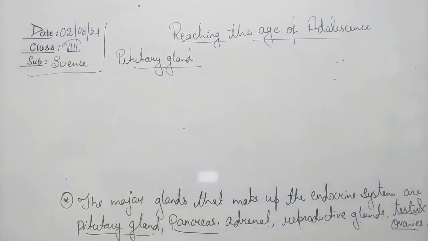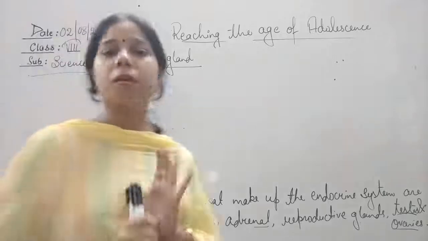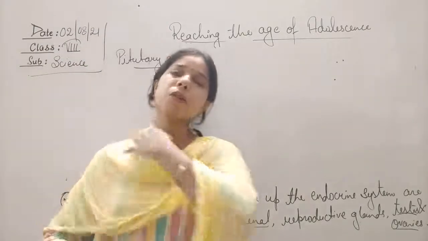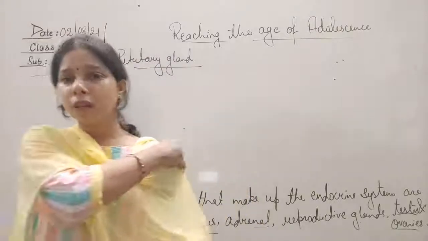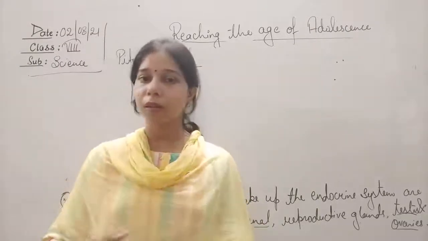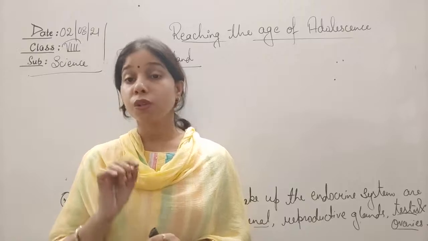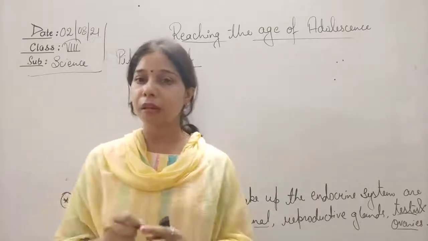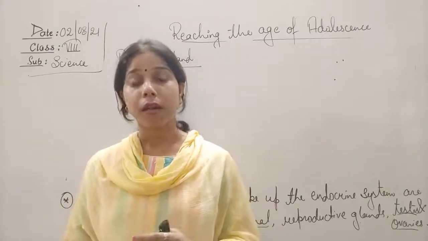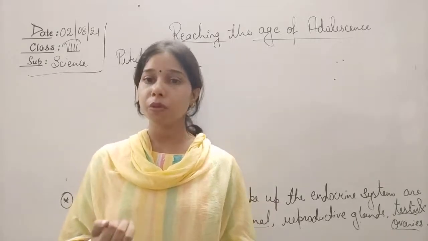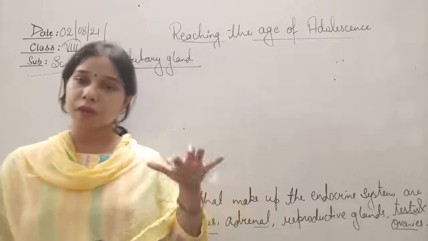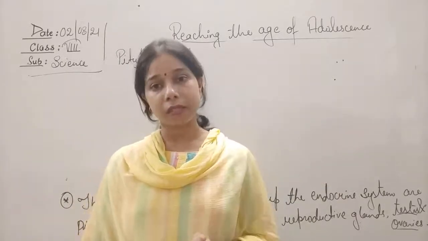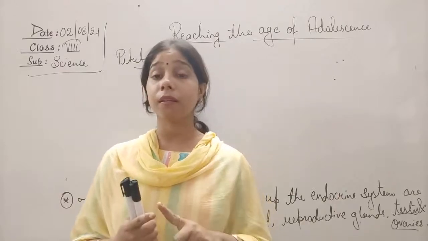Pituitary gland, students. It is supposed to be the most important gland of the body, of the endocrine system. Why is it so? It is because it controls or regulates all other glands present in the body. Whatever it does, it stimulates the different kinds of glands present in the body, and that is why it is the most important. And since it controls or regulates all the other glands in the body, that is why it works like what?